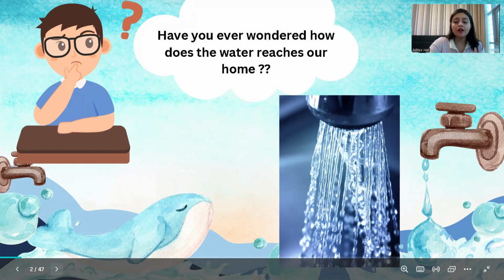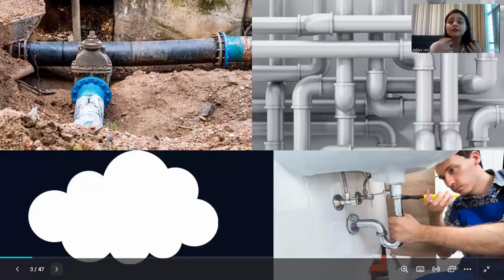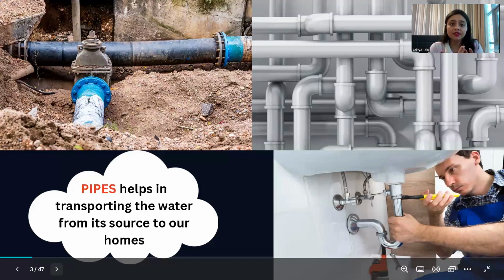We all know that in our houses there are several pipes. There are a number of pipes built into our houses, which help in transporting the water to our taps. So in this way, the water from sources like oceans, ponds, rivers, streams gets transported to our home. I think you are getting some clue about transportation.